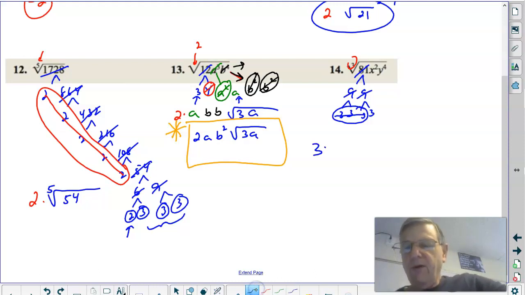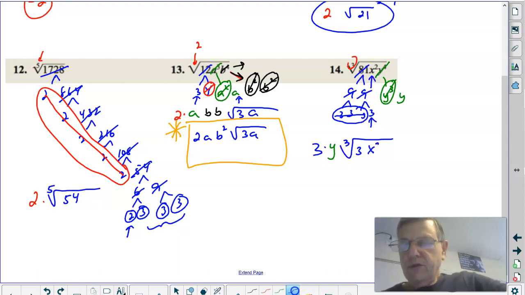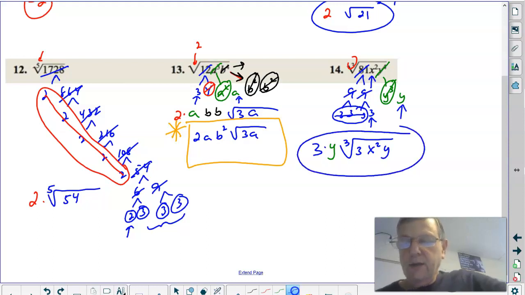X squared. I don't have enough of any of the x's. I only have 2. I need 3, so they're all staying in. Y to the 4th. Let's change it to a y cubed times y. Isn't that y to the 4th? What's the cube root of y cubed? Y. What's left in? Don't forget your index. The cube root. I have a 3 left in. I have an x squared left in. This is where you got to be neat. And I have a y left in. There's my answer: 3y times the cube root of 3 x squared y.